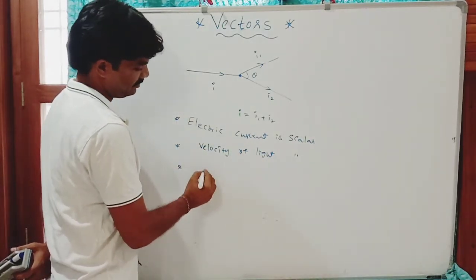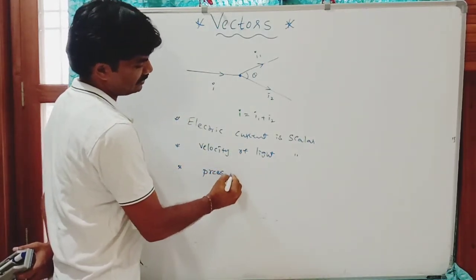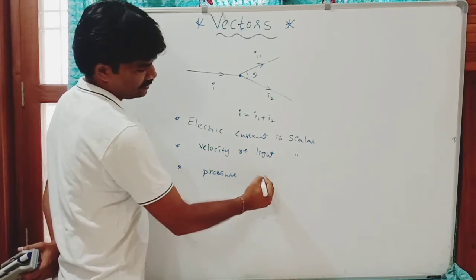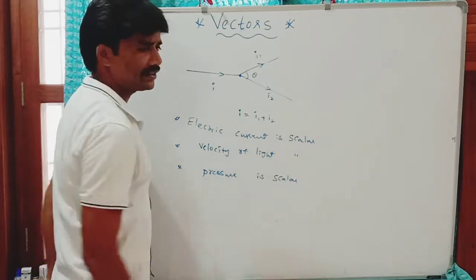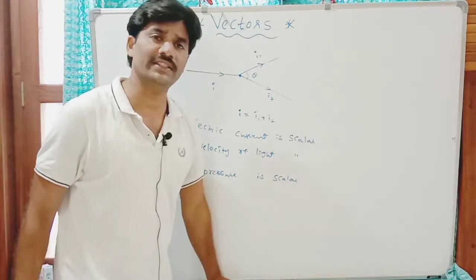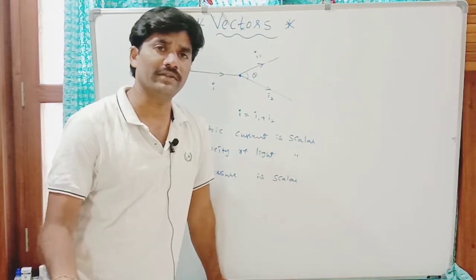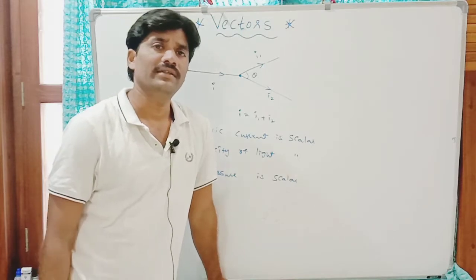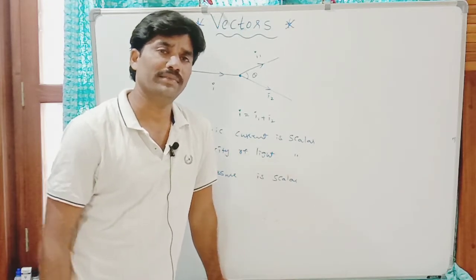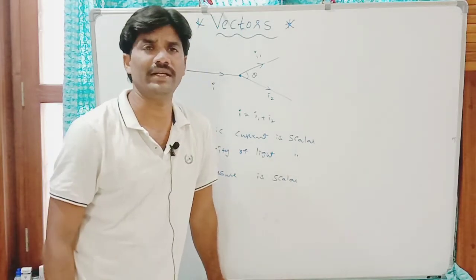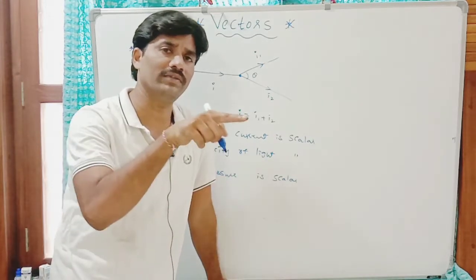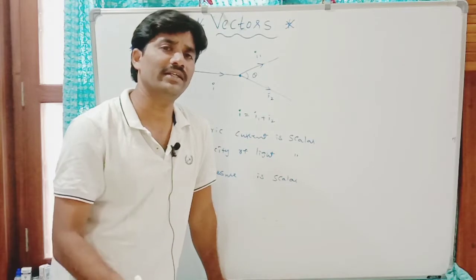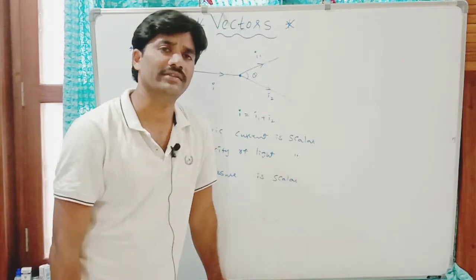Pressure is not a vector. Pressure is also a scalar quantity, because pressure is the normal force exerted by the gas molecules on the surface of the walls of the container. Pressure means normal force per unit area. The direction is already defined: always perpendicular. It cannot take any arbitrary direction.